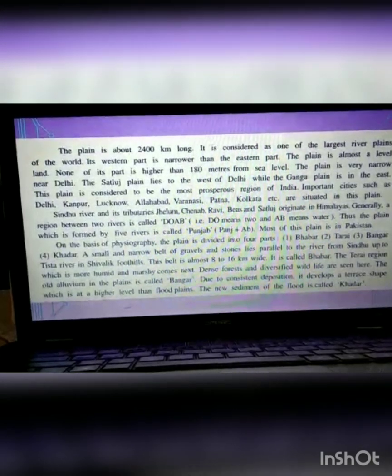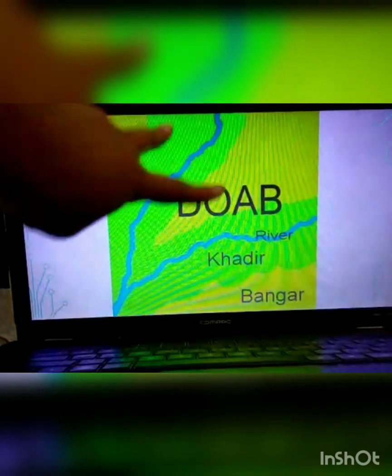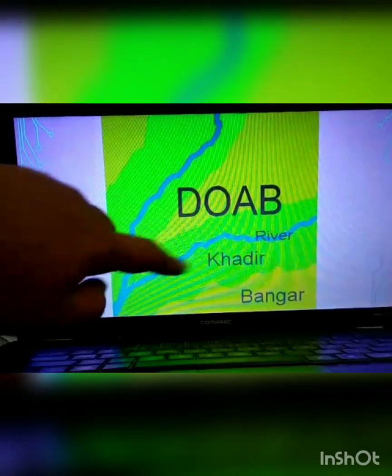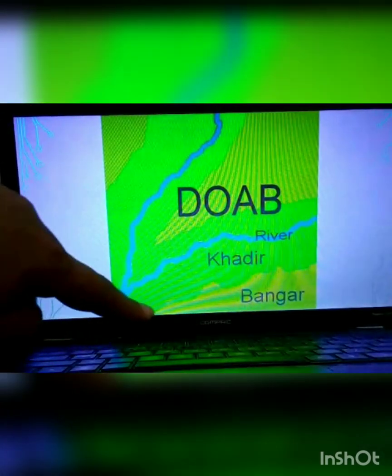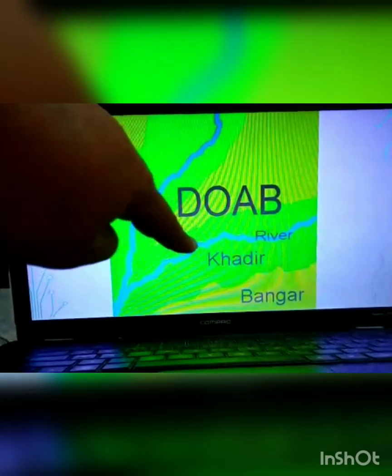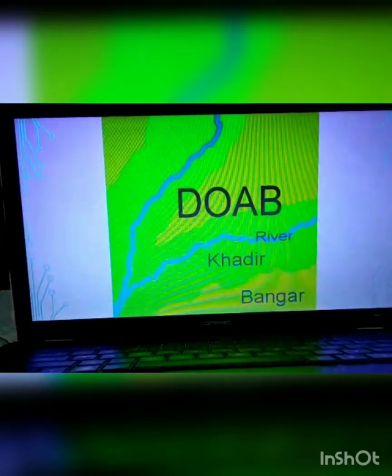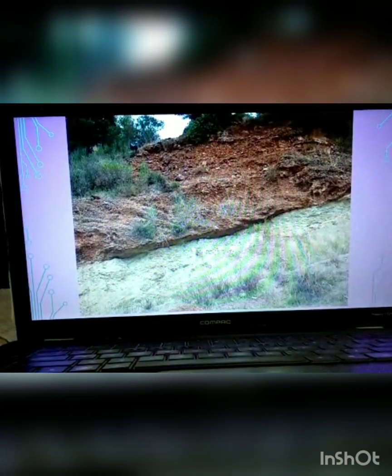Okay, moving on. See, this is the Doab where the 2 rivers are meeting. This is the older sediment, so it is known as Bangar, and this is known as Khadar, near the river, new sediments. See, this is the difference between new and old.